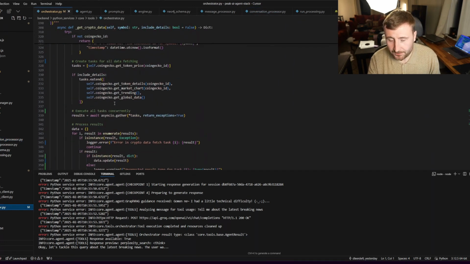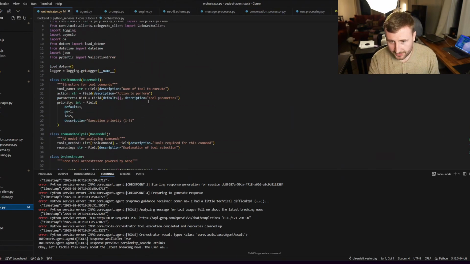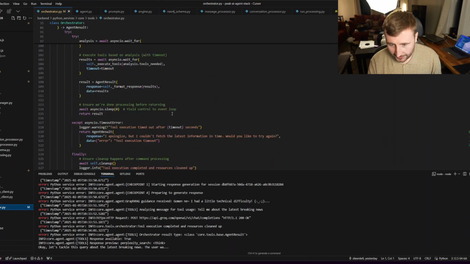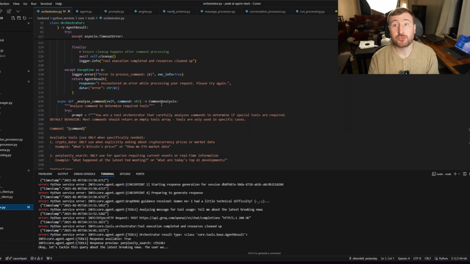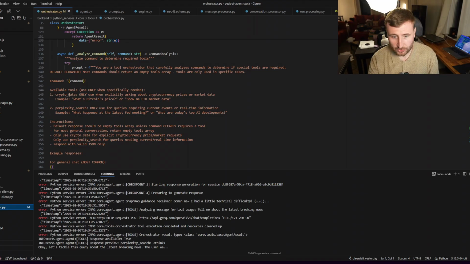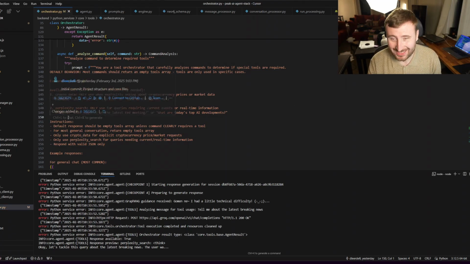Tool orchestrator here. This is where all of the tool logic is occurring. Every message, the user's raw query is routed to Groq, G-R-O-Q, which is an LLM provider known for lightning fast speeds. We use them because of that, and it's looking at the query, determining if tools are needed, if crypto data is needed, or if Perplexity search is needed.